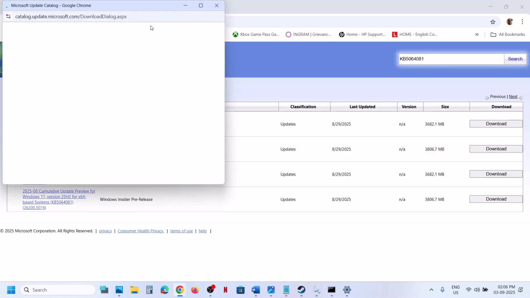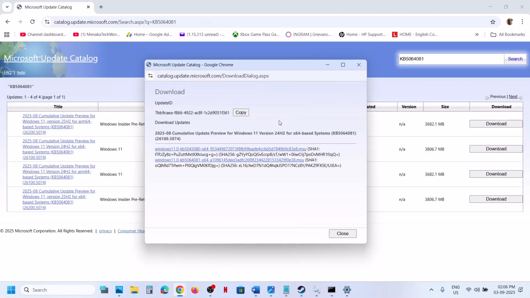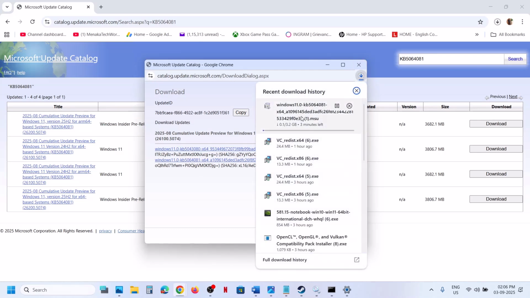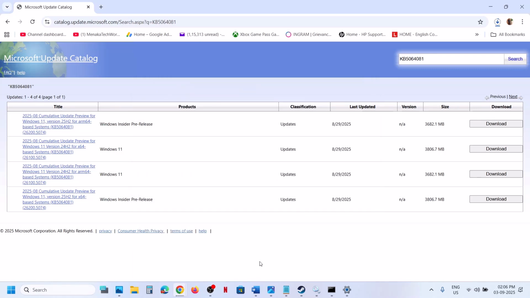Now click on download and then you can click on this update, that is KB5064081, and then once the download is complete, you can click on this file and you can install this update manually, then restart your computer and then check.